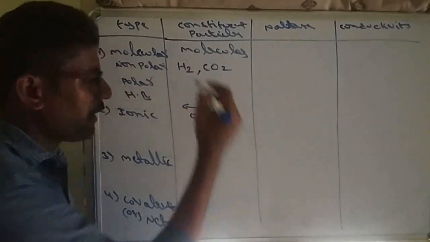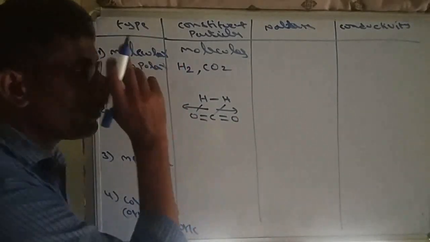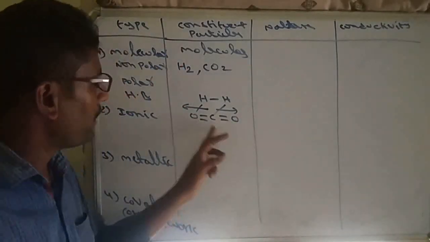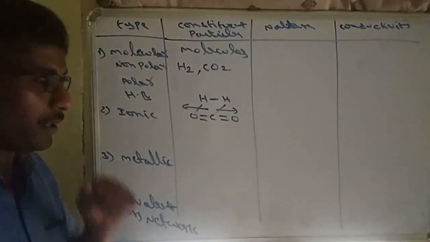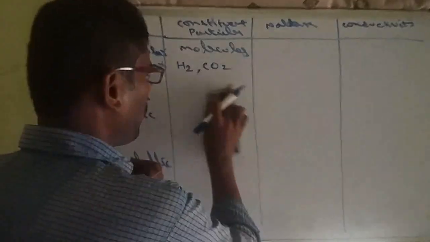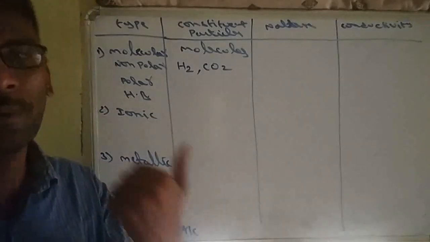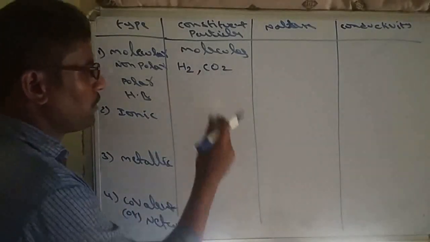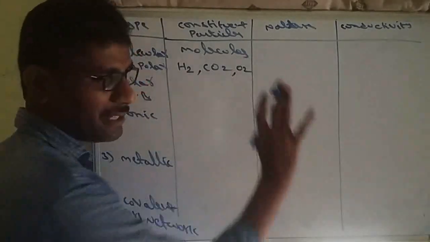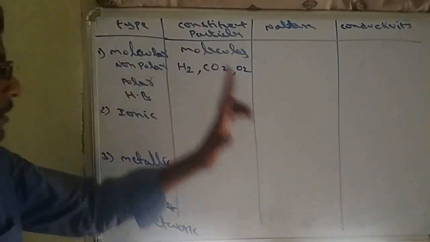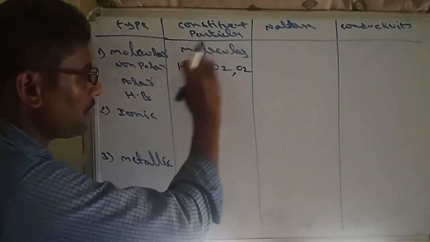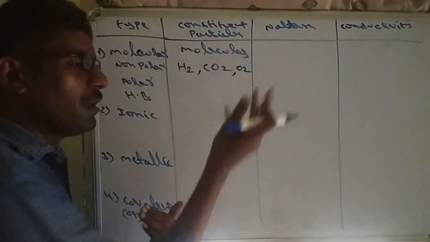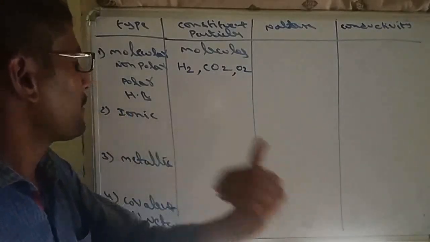So both will be cancelled equally. Its dipole moment is also 0. That's why it is also a non-polar molecule. So a non-polar molecule means whose dipole moment is 0, like H2, CO2, O2, etc. If these are converted to solids, those are called non-polar molecular crystalline solids.